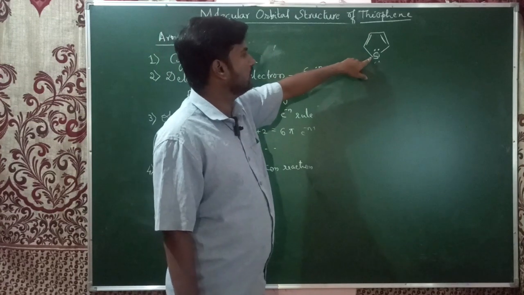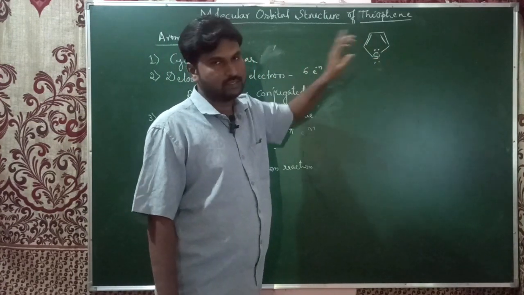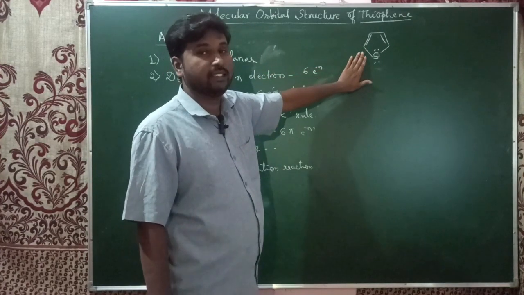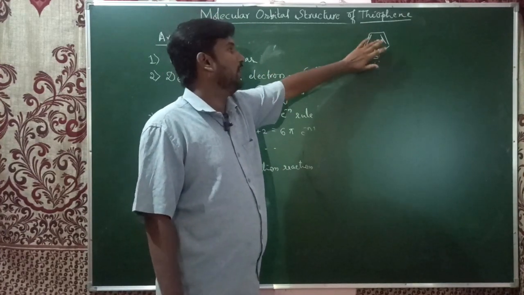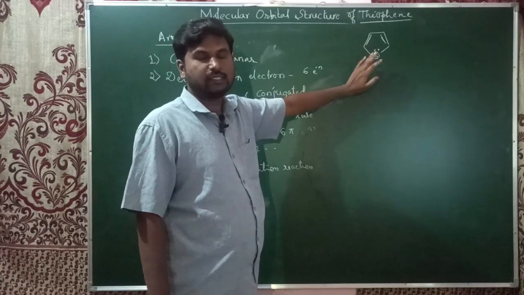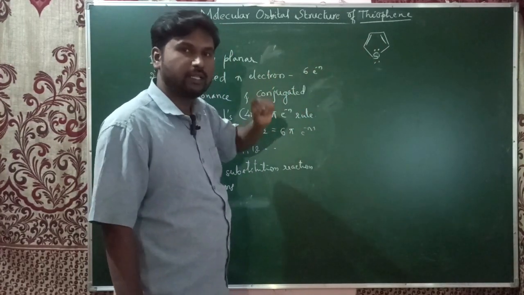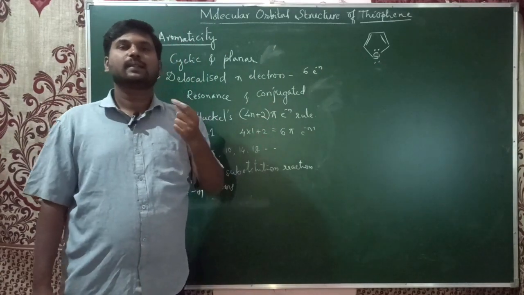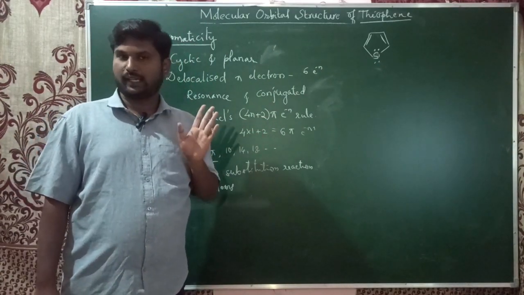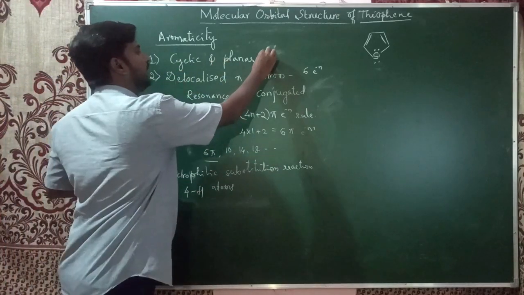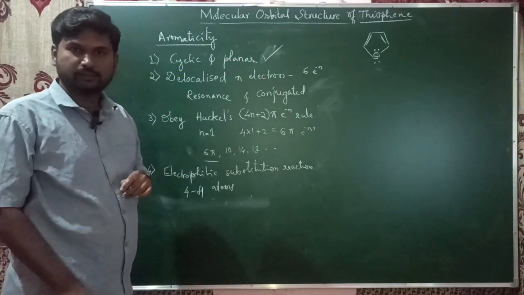If you start a cycle with sulfur, it will end at the sulfur only. It is planar because all the atoms forming the bonds, that is carbon and sulfur, are sp2 hybridized. As they are sp2 hybridized, the geometry is trigonal planar. So this is planar in nature, and the first criteria is fulfilled.